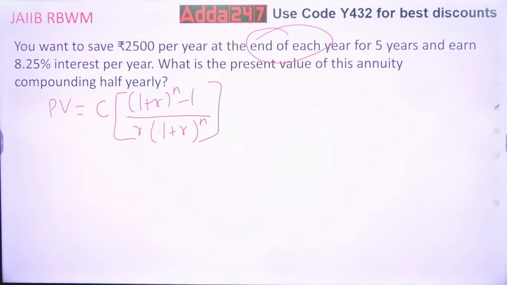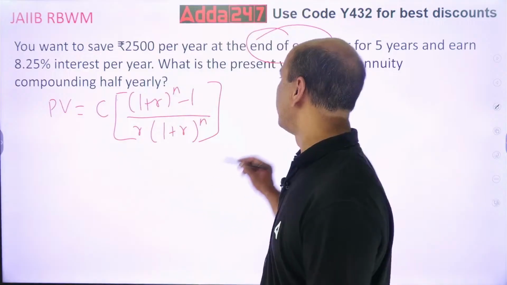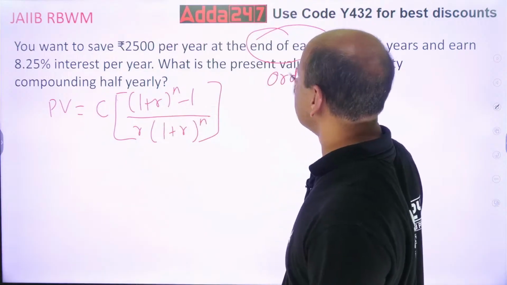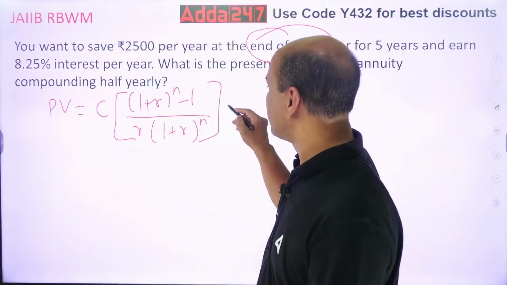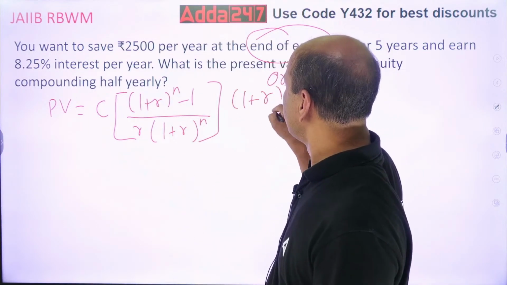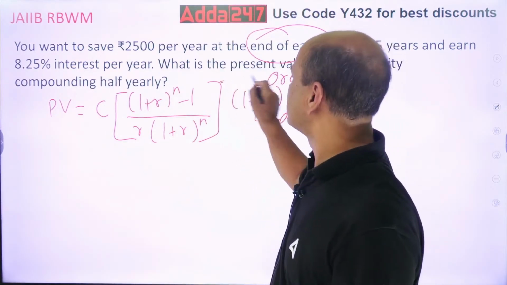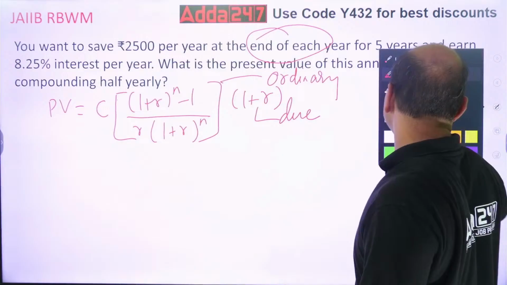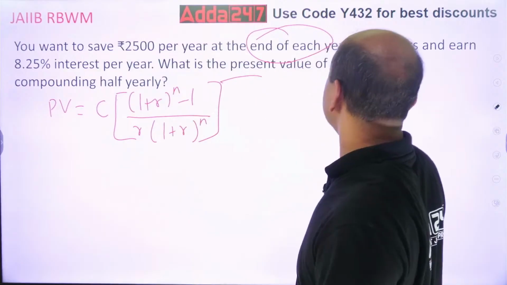Kindly note, at the end of the period means ordinary annuity. End, correct? End means ordinary. And if it is at the beginning, then it is due. What do you have to do to find it for due? Just multiply this with 1 plus R. If it is due, multiply it with 1 plus R. For ordinary, simple this much. Okay? So now, you know this, I'll remove it. This part I'll remove, this part I'll remove, because you know this.